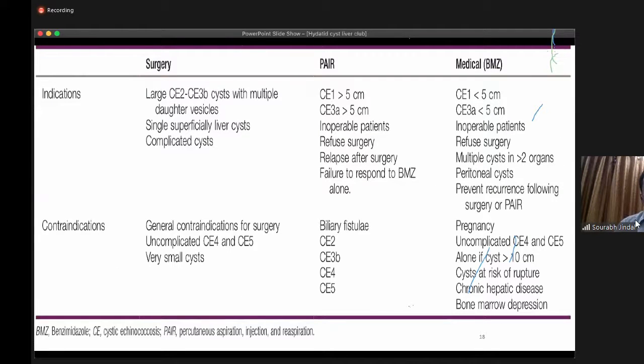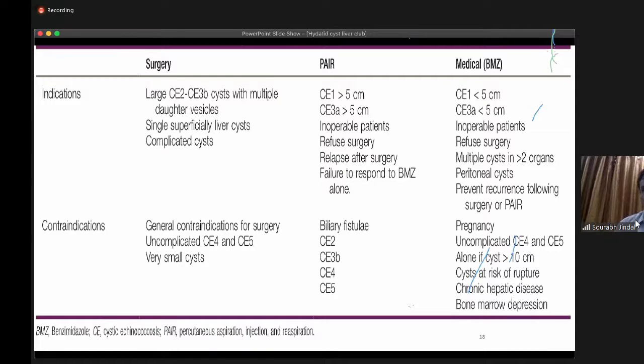Coming to the indications for surgery: when the cyst is very large, CE2 or CE3b cysts with multiple daughter vesicles, a single superficial liver cyst, and a complicated cyst. But the contraindications for surgery are contraindication to anesthesia, an uncomplicated CE4 or CE5 disease, and a very small cyst.